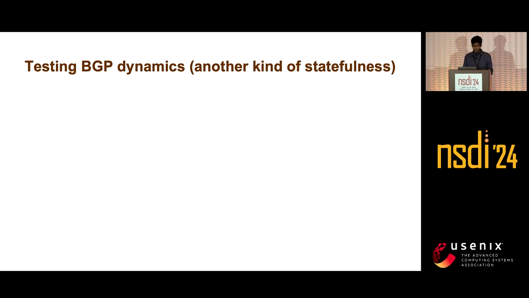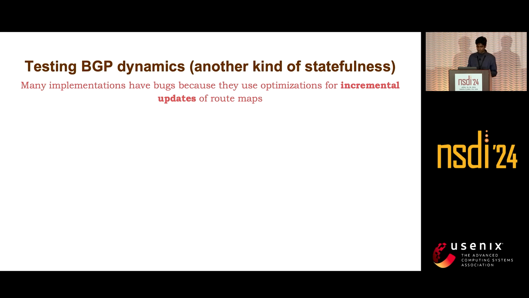Now we talk about another kind of statefulness in BGP, which arises from the BGP dynamics, or the incremental updates of BGP. What is the motivation behind this kind of testing? This is one of our contributions; in previous work we have never seen this kind of testing before. While observing the bug databases, we found that many of these bugs come from the optimizations used in the implementations for incremental updates. Suppose I have a route map, I make some local changes to the route map, and the router is not behaving in an expected way once the change is made. So how do we capture these kinds of bugs using our approach, which is model based testing?